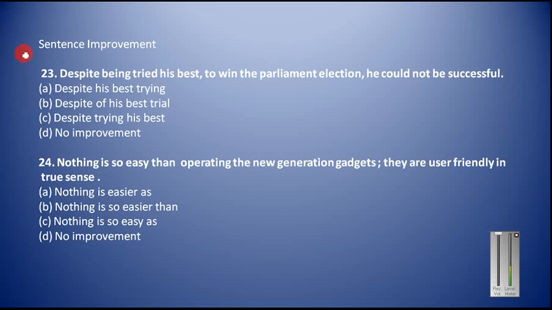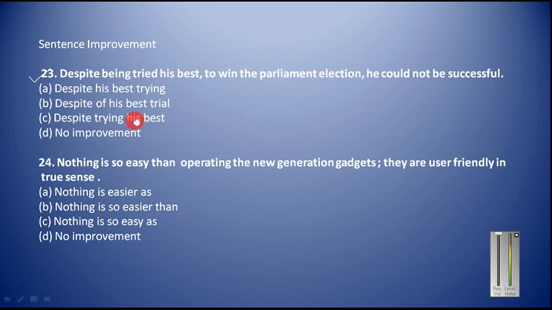Now let us see here. Despite being tried his best to win the parliament election, he could not be successful. He tried his best. He was not made to try by somebody else. He tried himself. That is why you have to use active voice here, not the passive voice.